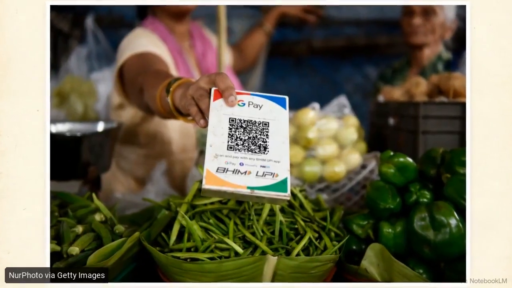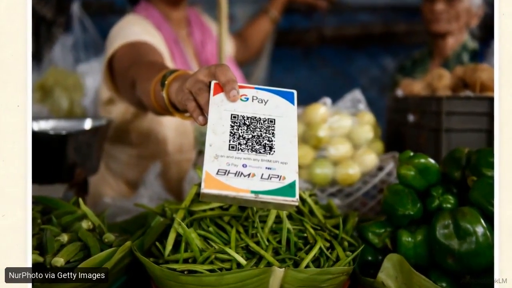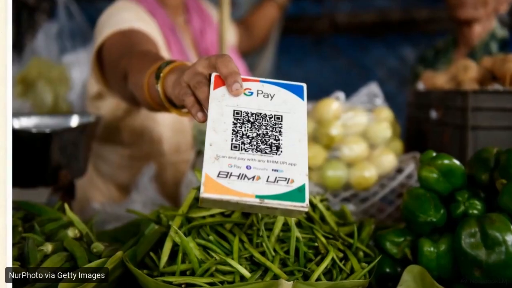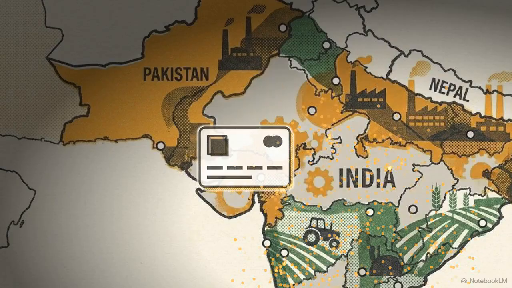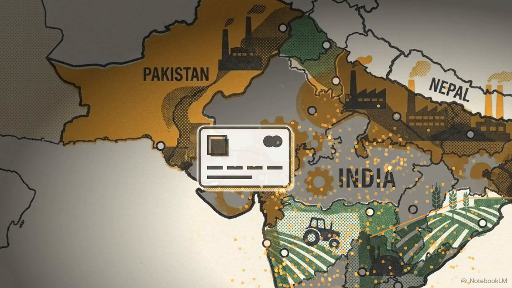These workers are highly connected. They carry smartphones, they use Aadhaar, and they process digital payments daily. This map highlights a massive achievement in state capacity. Over 31.78 crore unorganized workers are already registered on the national e-Shram database.